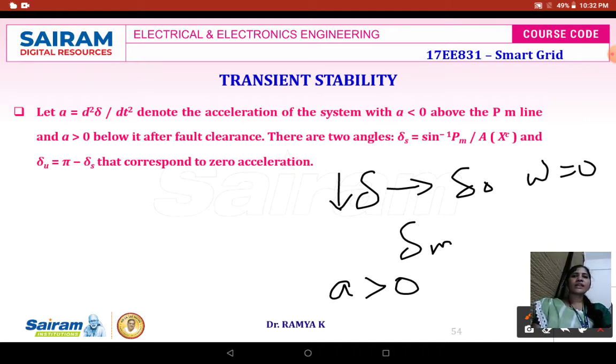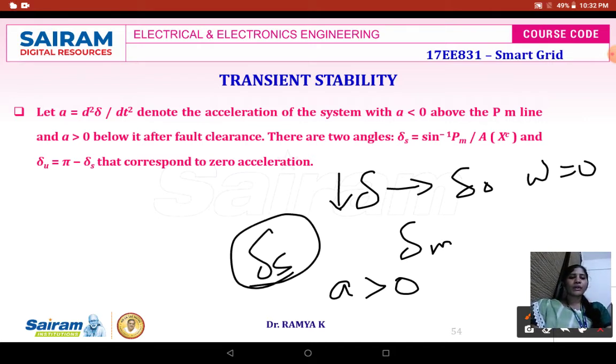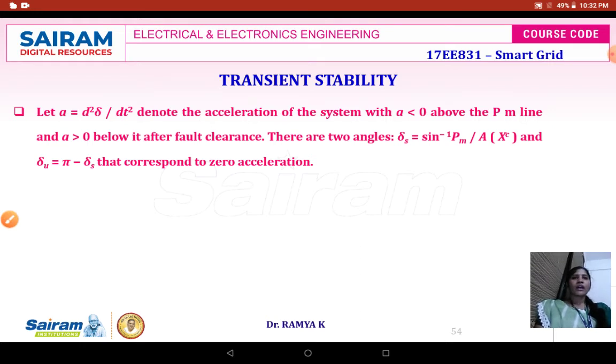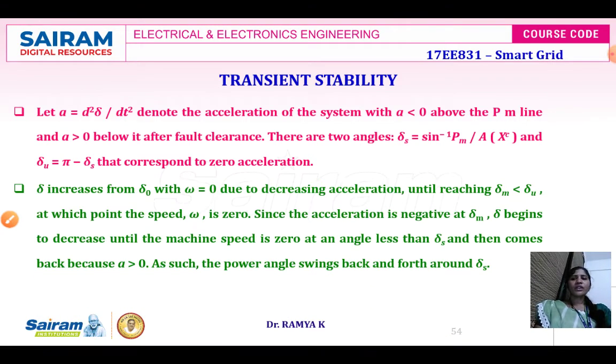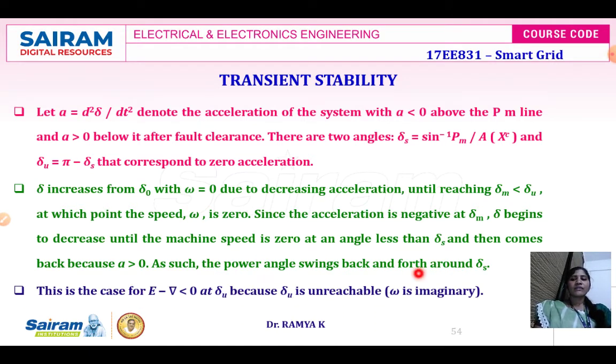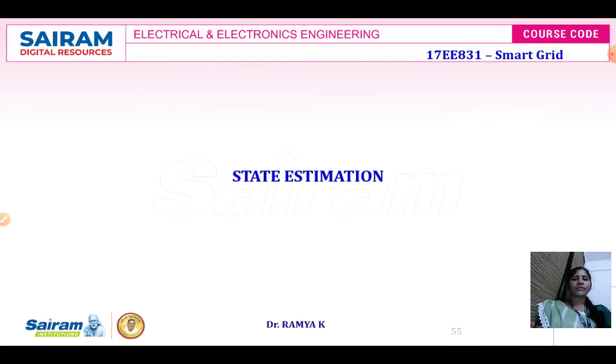So as far as concerned, the power angle swings back and forth between the values of delta S. Between this particular value, your power flow will swing. Therefore, in this case, for the energy at delta U less than 0, because delta U is unreachable, omega is going to be an imaginary function.